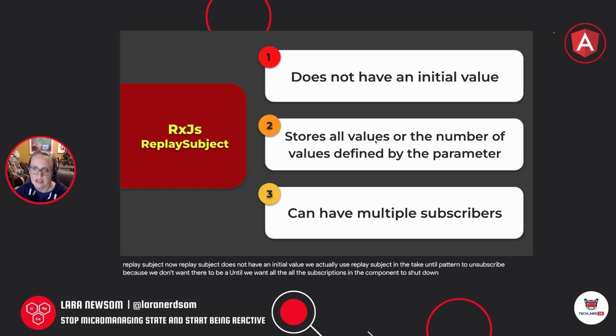Now, ReplaySubject takes in one parameter, which is the number. If you do not pass a parameter into it, you will be caching every single value that comes through that stream. So that's something to think about if it's a very active stream. But what I usually do is pass in the number 1, which will then replay the last value to any subscriber. And again, it can have multiple subscribers.